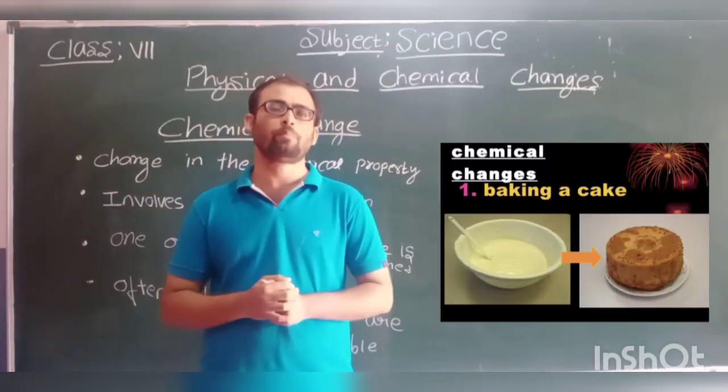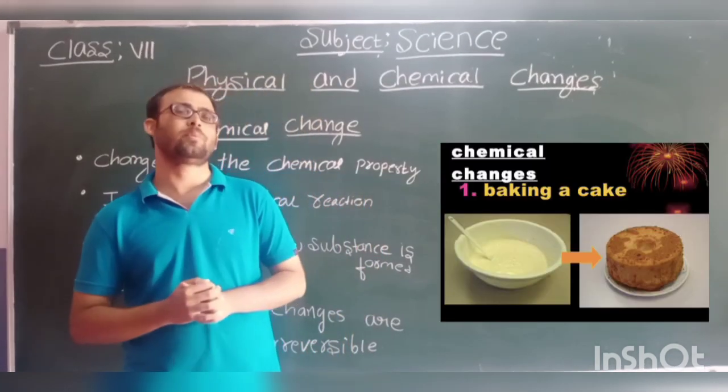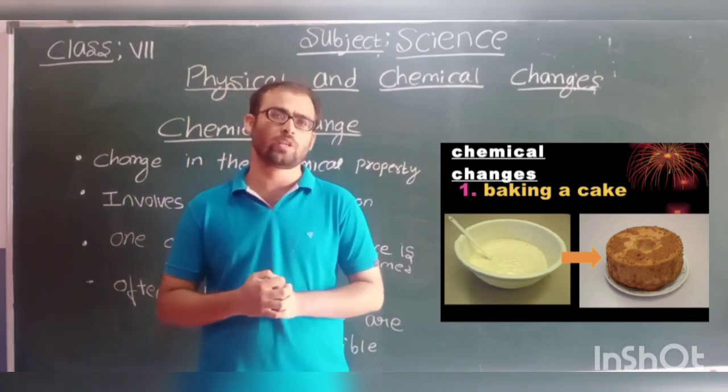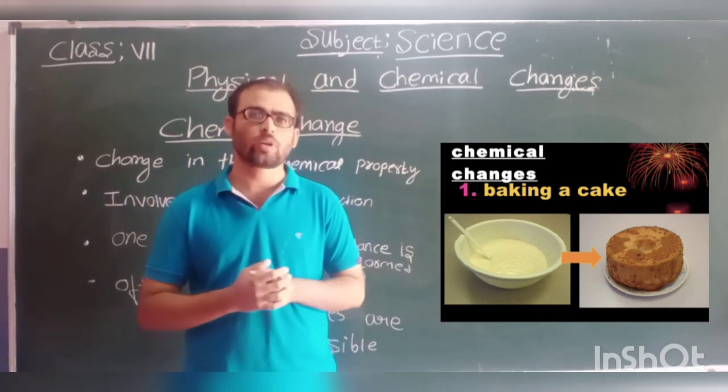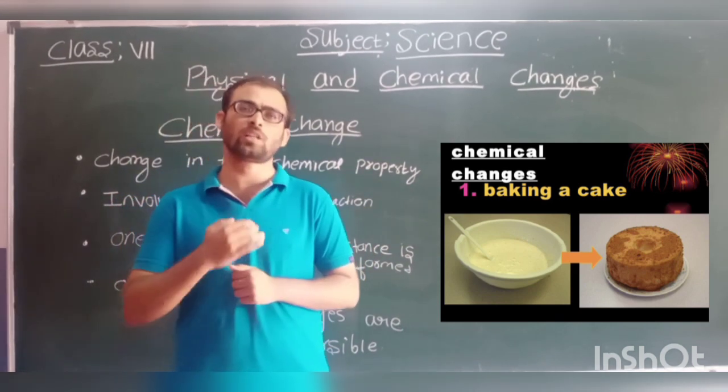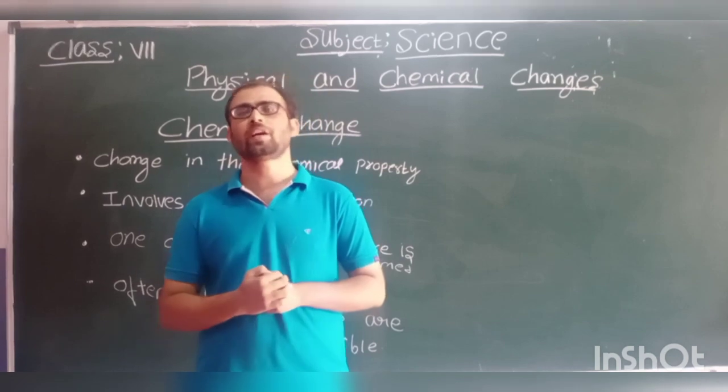The next one is what? Baking of cake. So in the formation of cake, lot of ingredients are used. Okay, so once the cake is baked, you cannot get the ingredients back. So here baking of cake is also what? It is also a chemical reaction.